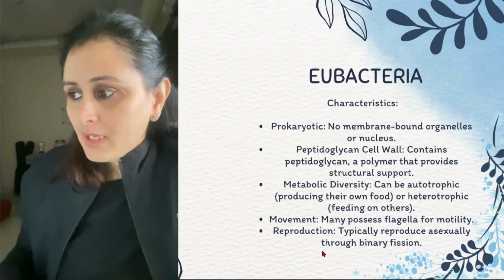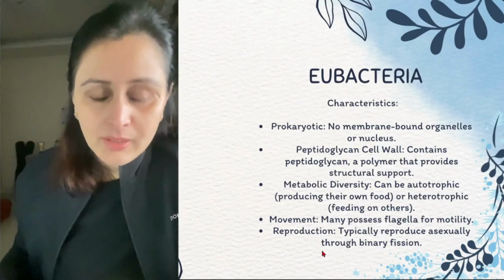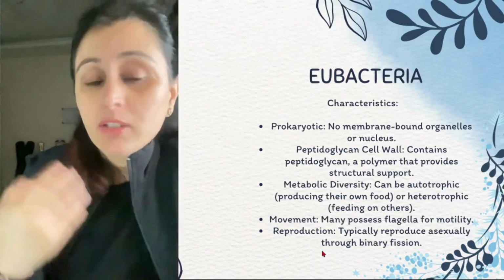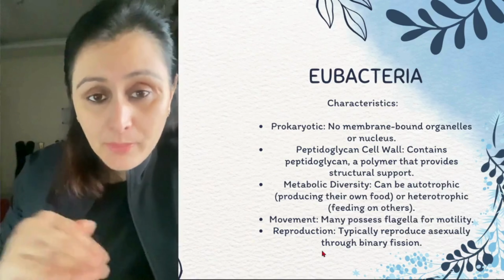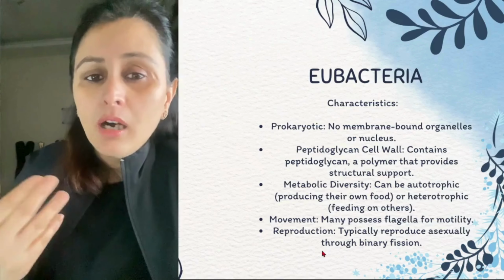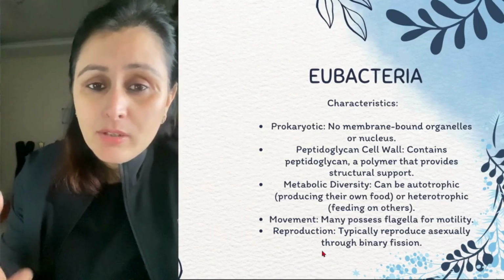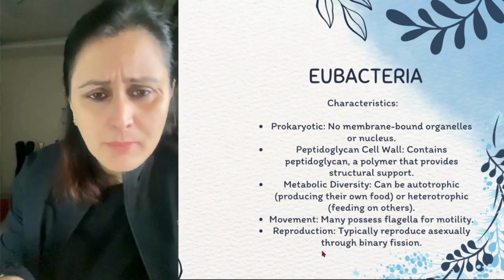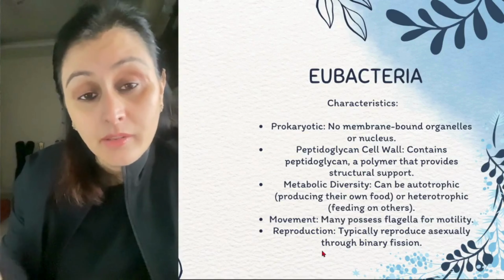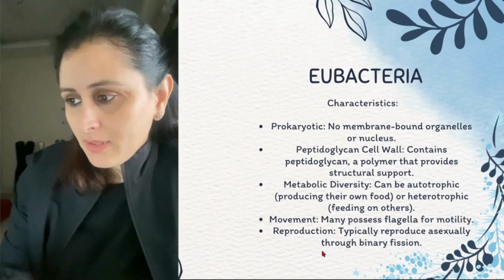Metabolic diversity: they can be autotrophic, producing their own food, or heterotrophic, feeding on others, right? ऑटोट्रॉफिक हमें पता है जहां पे भी सनलाइट पहुंच रही है, if they are present in those areas where sunlight can easily reach, then they undergo photosynthesis and the mode of nutrition is autotrophic. But we know that these kinds of bacteria are present in extreme areas, in the seabeds also, जहां पर sunlight नहीं पहुंच पाती, so they cannot undergo photosynthesis. Then they switch to the heterotrophic mode of nutrition and they feed on others for their survival.